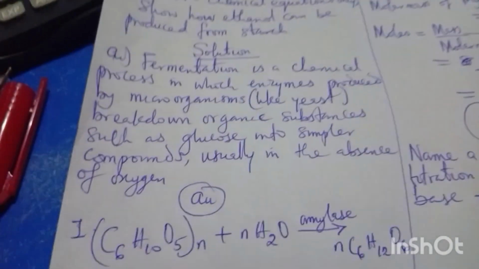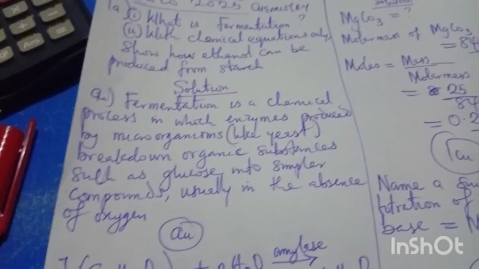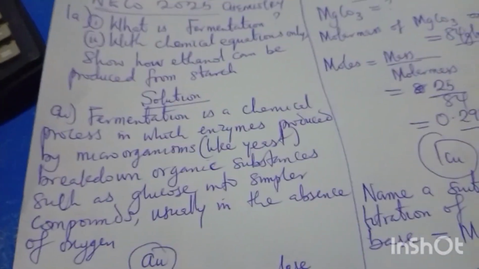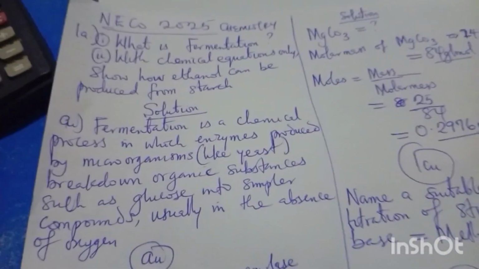I want to move to the next question. After question 1, we have many questions of which you have to answer 4, and number 1 is compulsory. So the compulsory side of it has been answered, and I want to move to the next one.